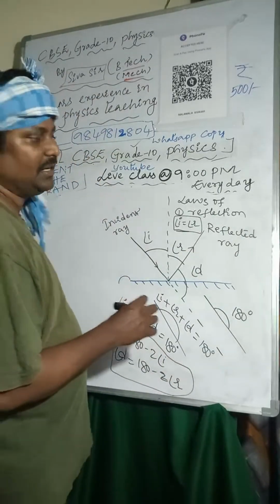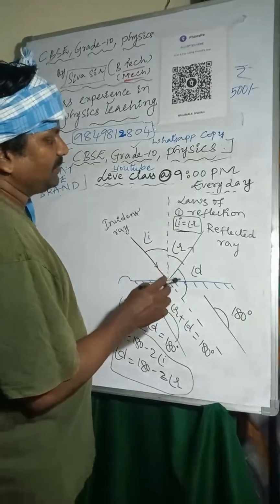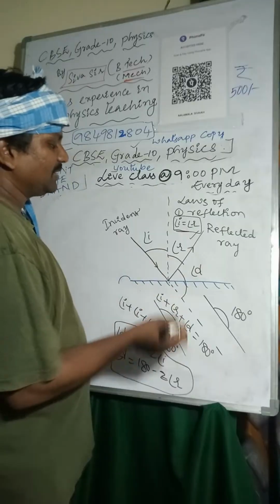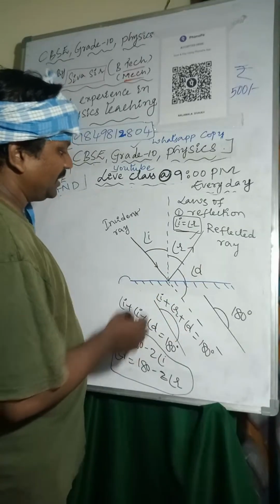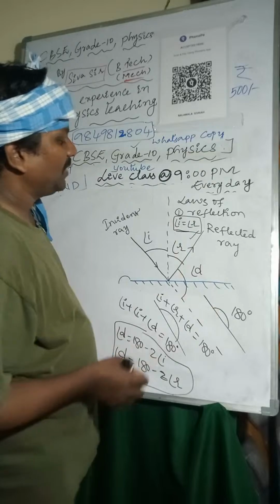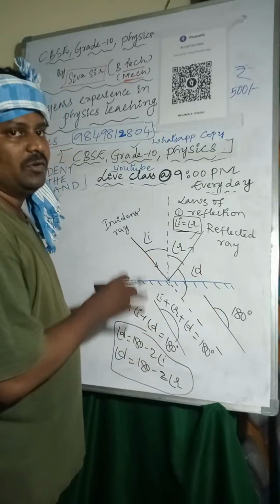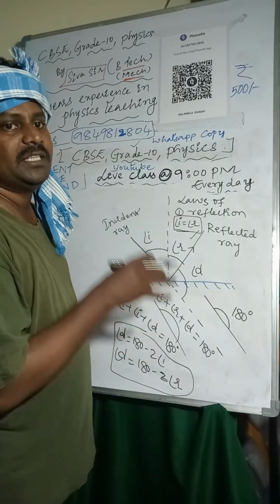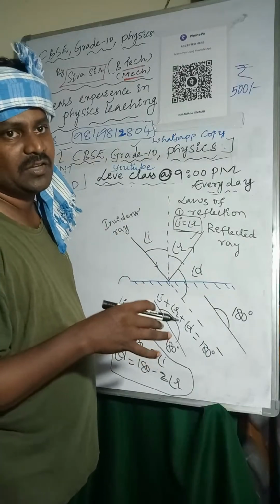So the angle of incidence is equal to the angle of reflection, and the incident ray, reflected ray, and normal line lie on the same plane. The bouncing back of the light from the reflecting surface is called reflection of light.